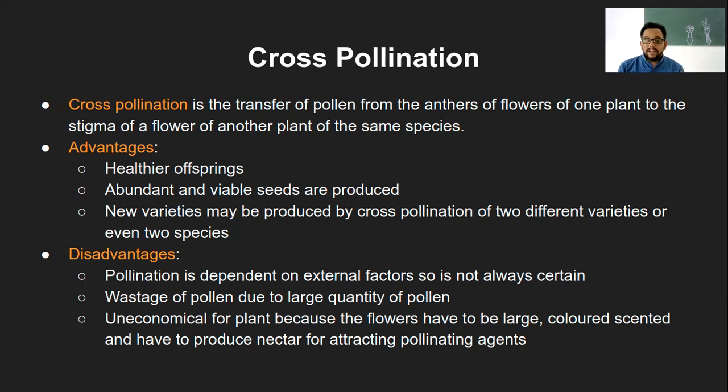Second point, wastage of pollen grains. Now imagine a pollen grain has to fall onto the stigma, which is such a tiny part, even on the next plant within 1 meter distance. That will need quite a lot of pollen grains, it's like you pick up a peanut and target one point, no? Something like that. It will need quite a lot of pollen grains for one to fall onto the stigma of another plant.